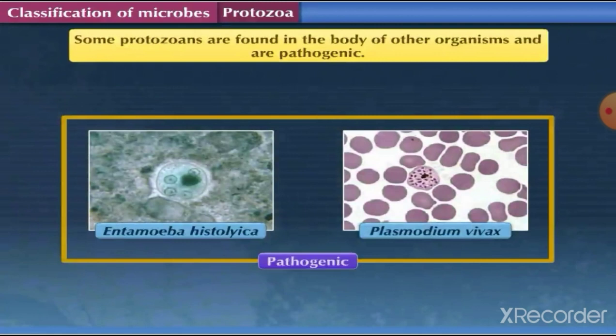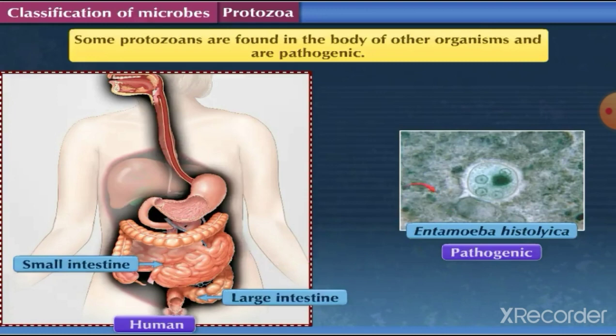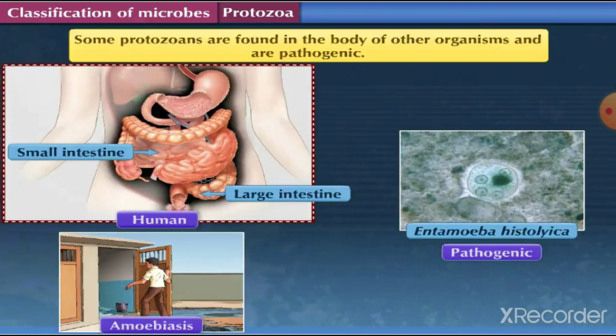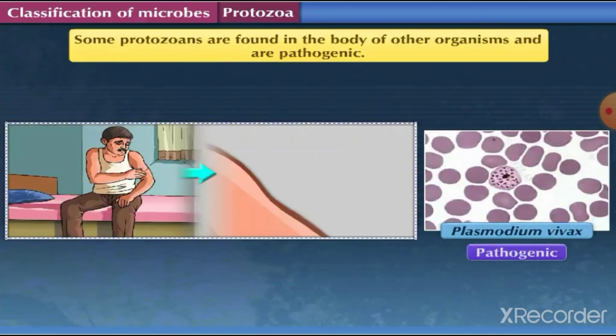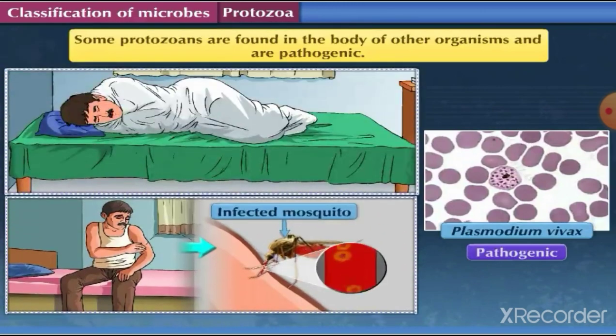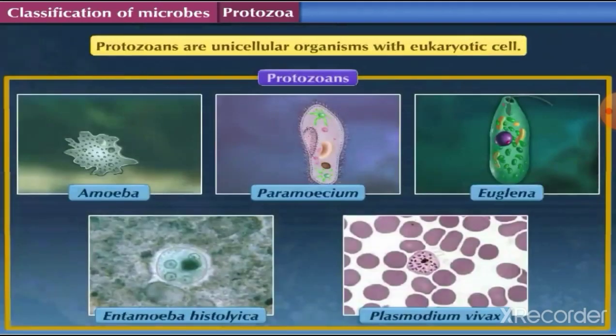For example, Entamoeba histolytica is found in the intestines of human beings and causes amoebiasis. Plasmodium vivax is found in the bloodstream of human beings and causes malaria. Protozoans are unicellular organisms with eukaryotic cell.